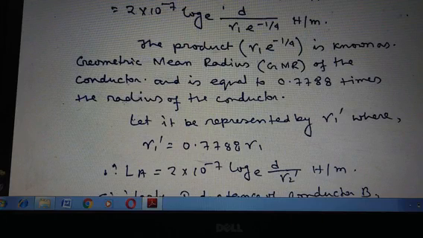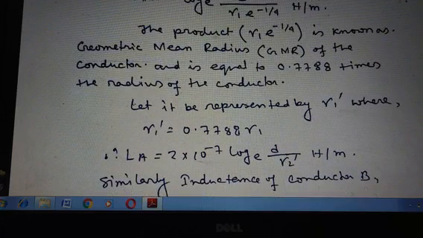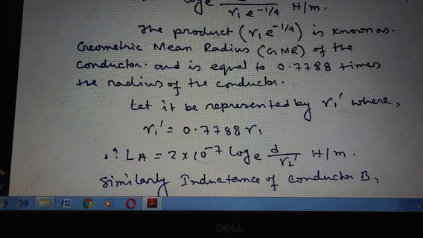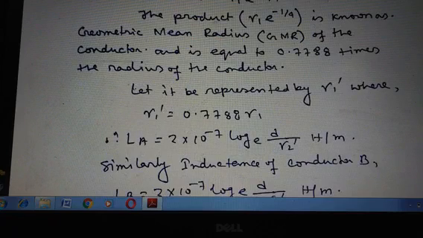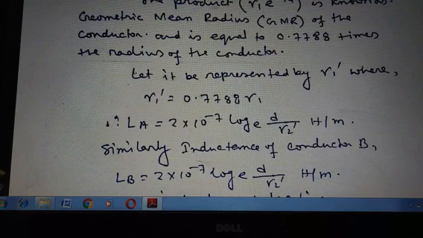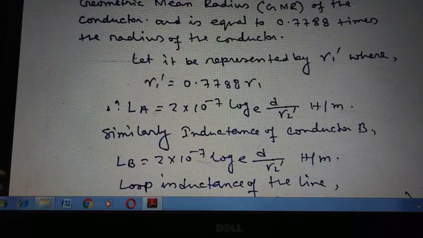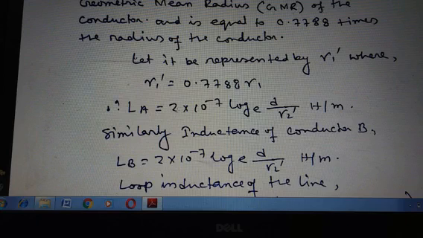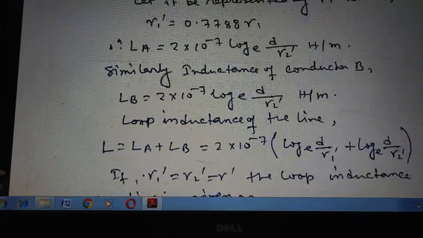0.7788 times the radius of the conductor. So that is the scaling. Let it be represented by R1', where R1' equals 0.7788 R1. Therefore, LA, that means the inductance of conductor A, equals 2 × 10^-7 ln(d/R1') Henry per meter.